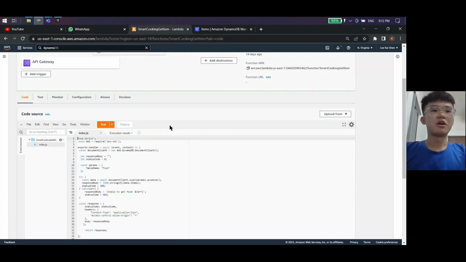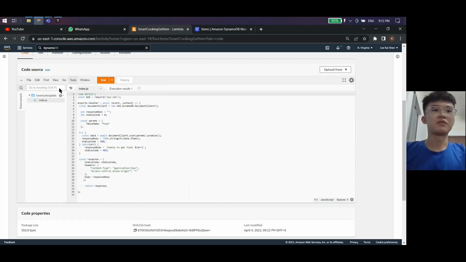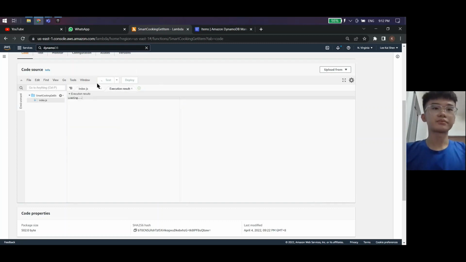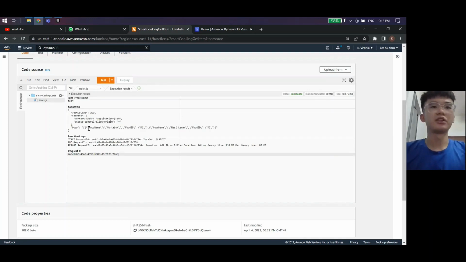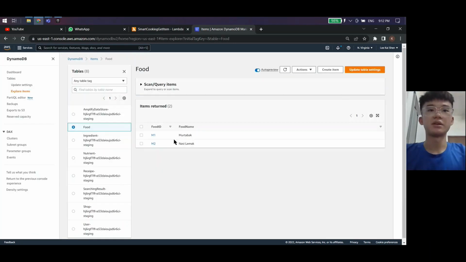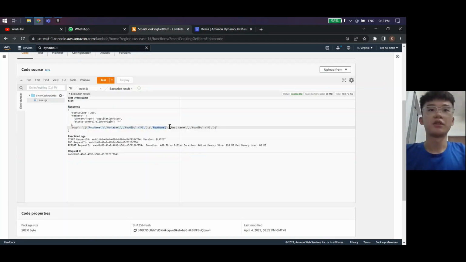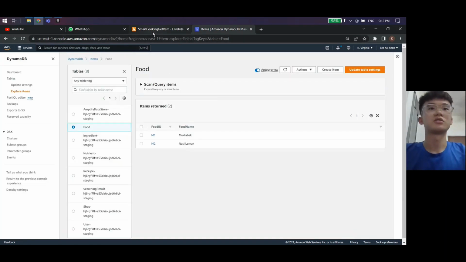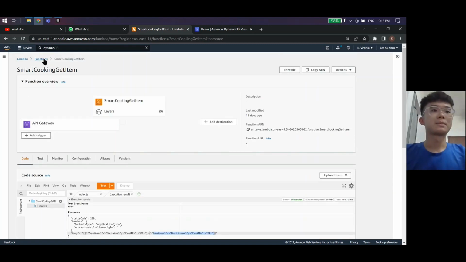This is the overall code, and here we can simply click on test to run our code. We can see that all the food names and IDs are printed here. For example, the food name is Murtabak and the food ID is M1, which is the same here. And for the food name Nasi Lemak, M2 is here also. So this is the first one.